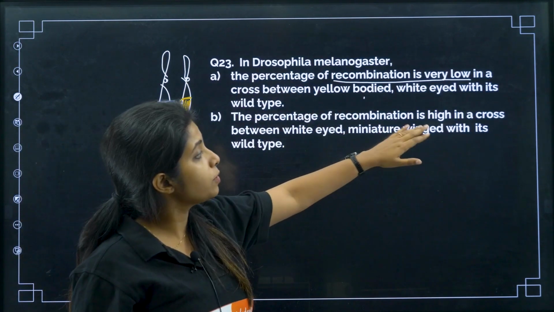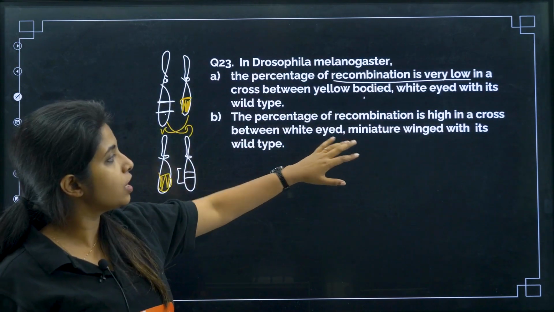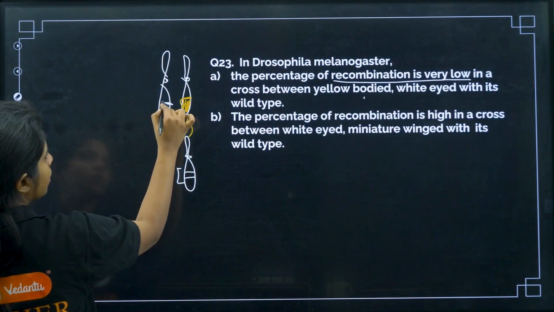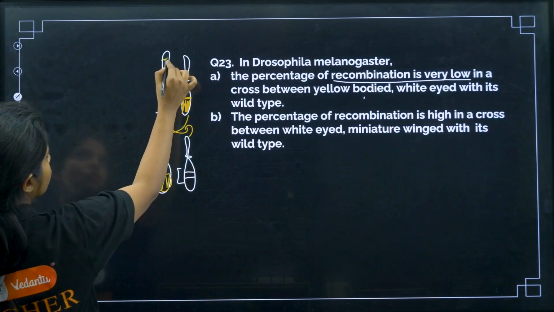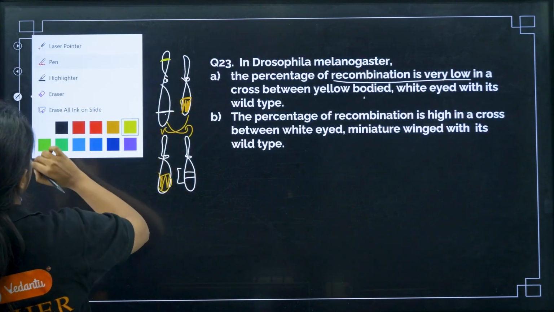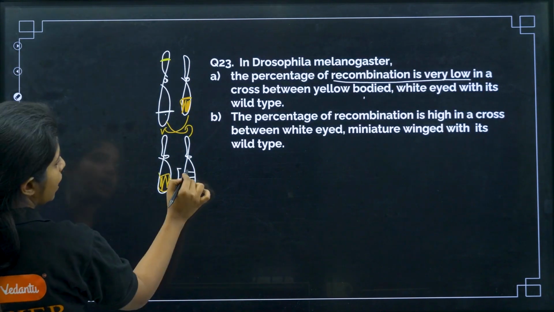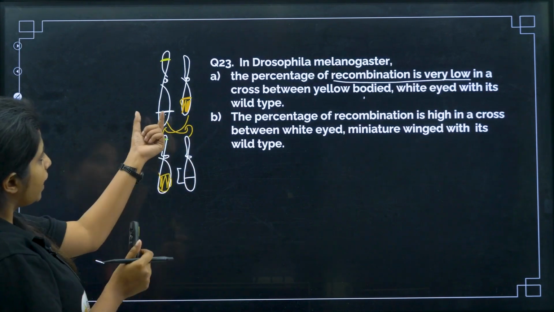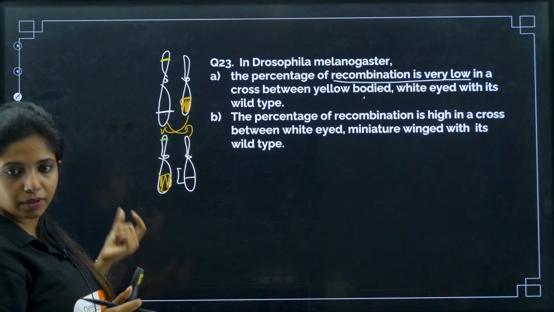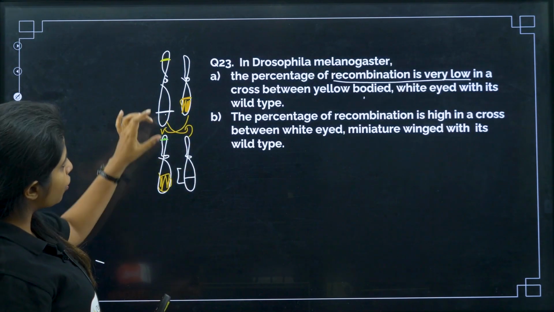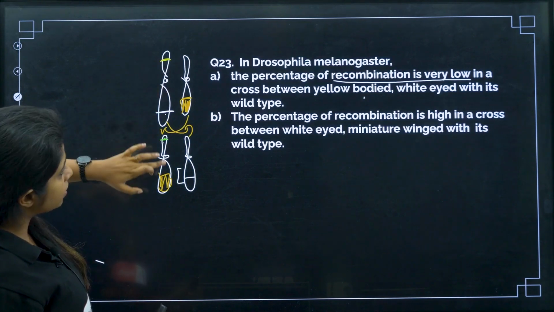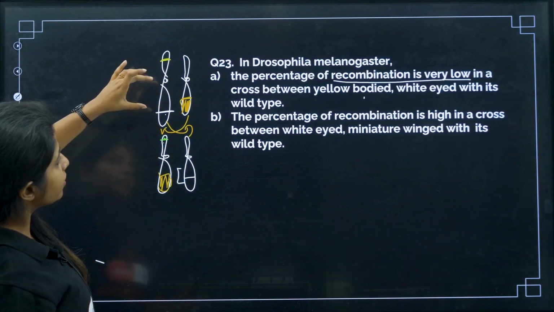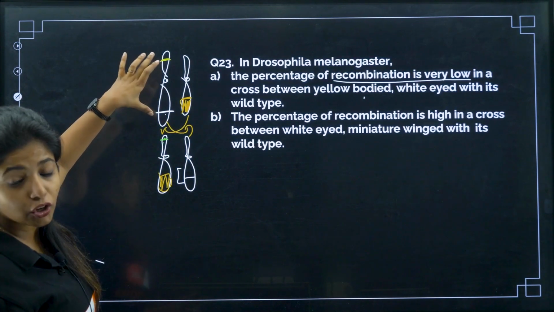Now the percentage of recombination is high in a cross between white-eyed miniature-winged with its wild type. Why is it so high? Probably because one gene is over here and another gene is over here, which is why recombination is more. I'll explain how. This part of the gene went there and the other part came here. Now you got a new recombination. This and this is a new combination that you didn't find over here. You get it? Why is it happening? Because these two genes are not closely linked.